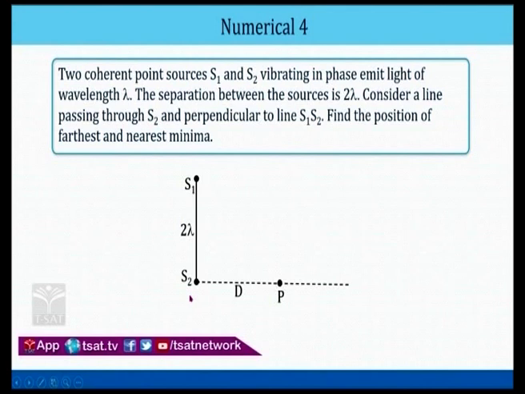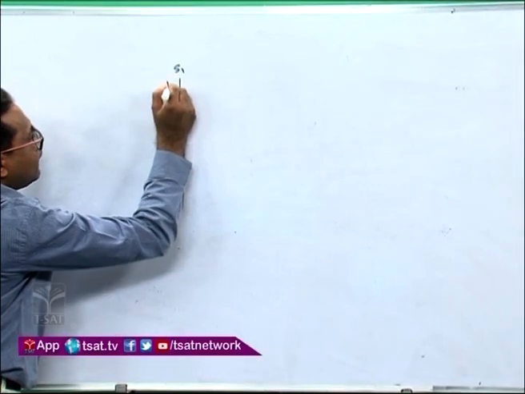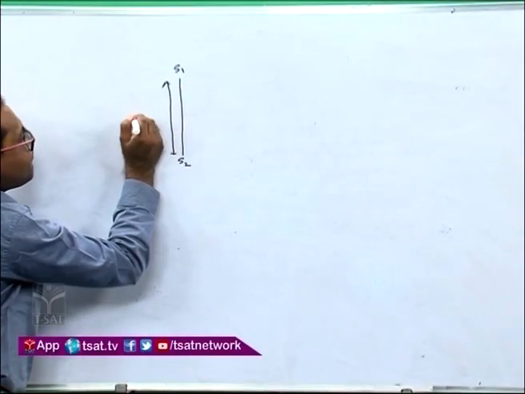Consider a line passing through S2 and perpendicular to line S1S2. See, this is a line. Find the position of farthest and nearest minima. What is the position of farthest and nearest minima they are asking? Now come to the point over here. What exactly is given to you? We have S1, S2 like this. This distance is given to you as 2 lambda.